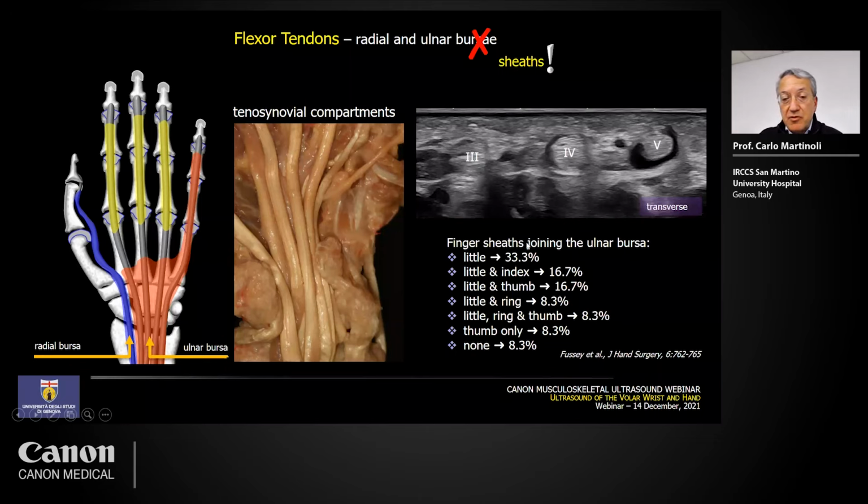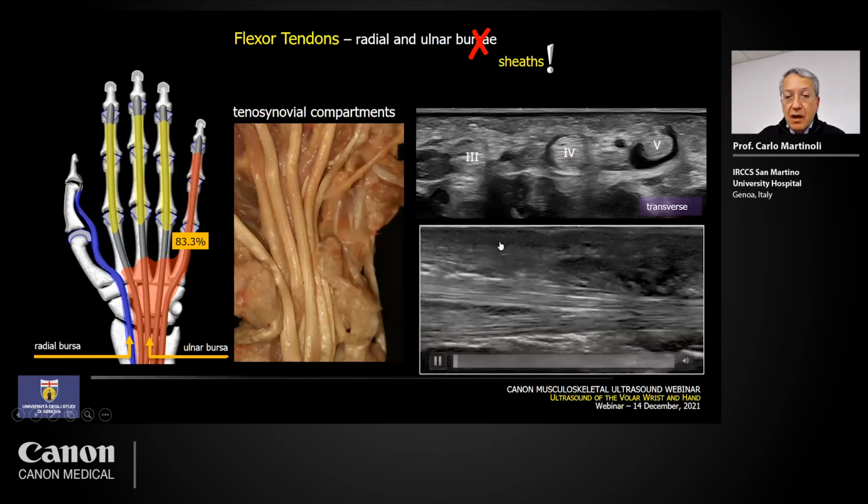These variants are illustrated here in the slide, but in approximately 83% of cases, the sheath of the little finger communicates with the ulnar bursa, and so there may be some diffusion, for instance, of infectious processes. This is due to the continuity of the sheath from distal to proximal. So it's a unique tenosynovial space.